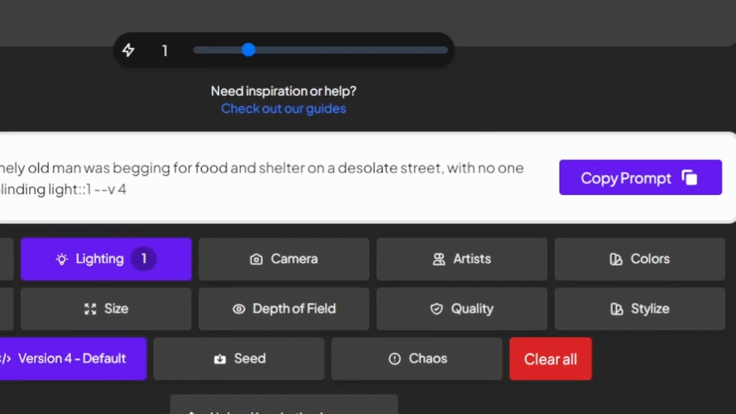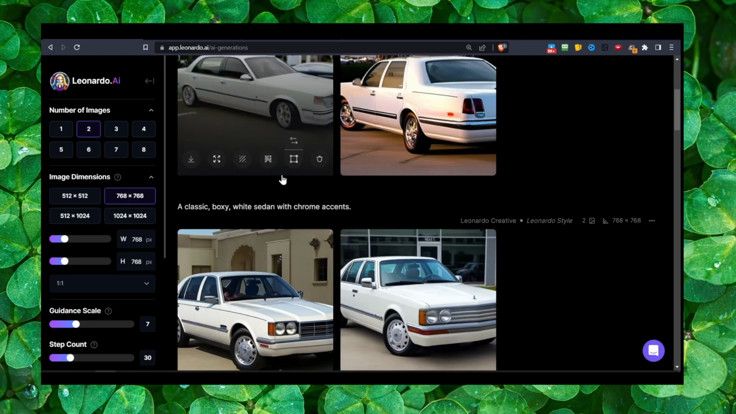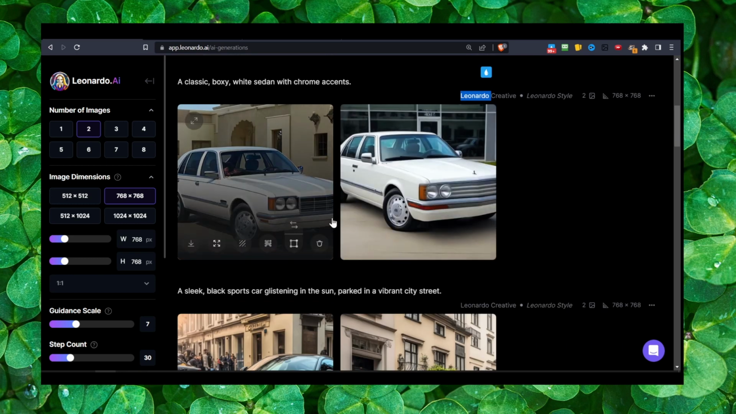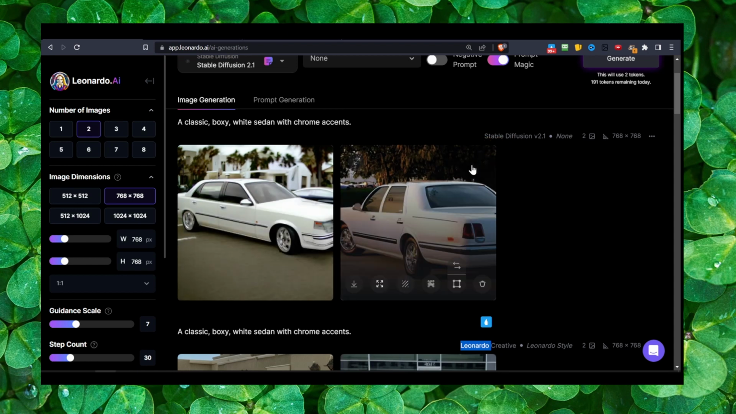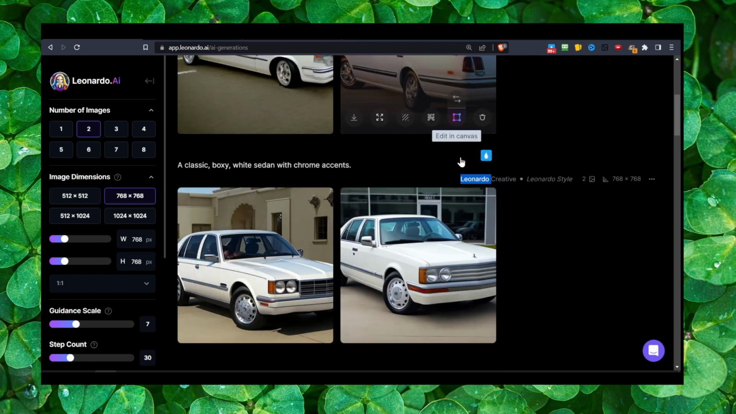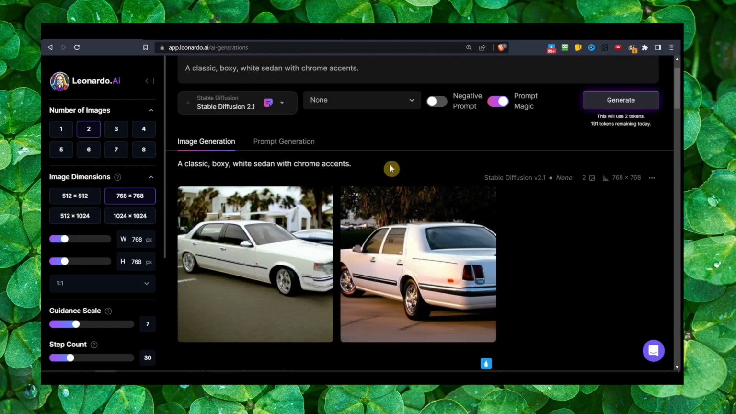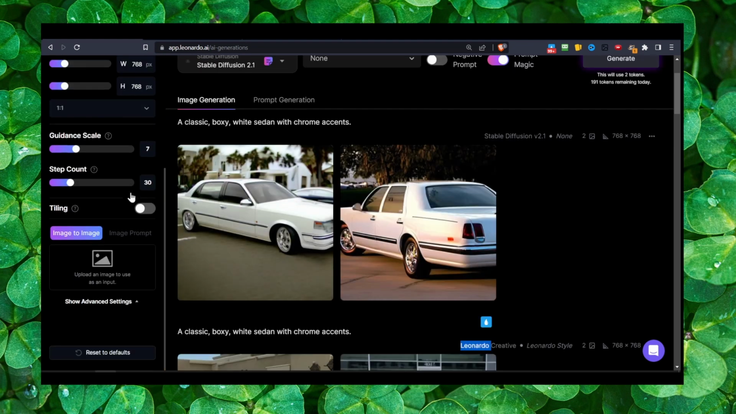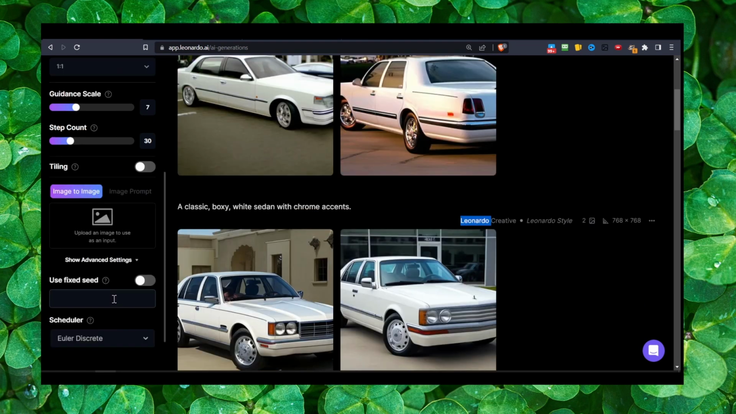And as you can see here, the results using Leonardo Creative, we got some pretty good results. But if you choose Stable Diffusion 2.1, the results will vary, but at the same time still respecting our prompt. So I think Leonardo, you have a lot of options here, and you should give it a try.